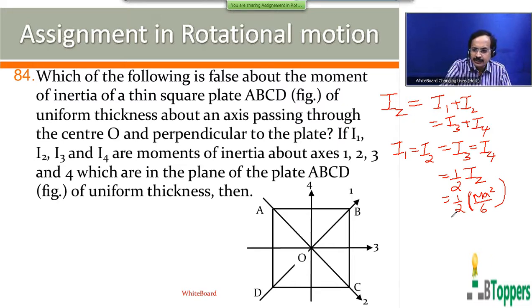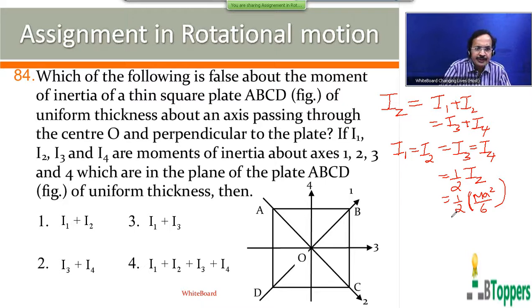If you look at the options given there, Iz can be written as I1 plus I2. The first option is correct. Iz equals I1 plus I3, because I2 and I3 are equal; therefore I1 plus I2 can also be written as I1 plus I3.